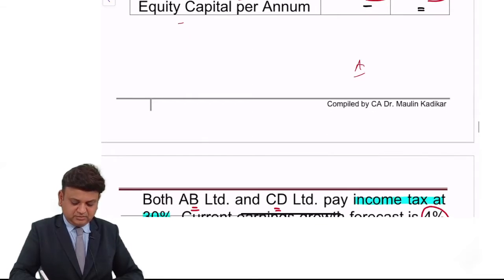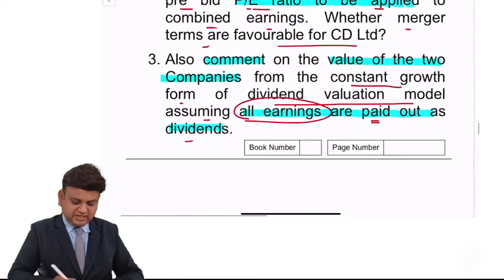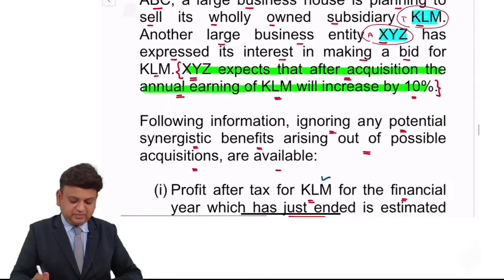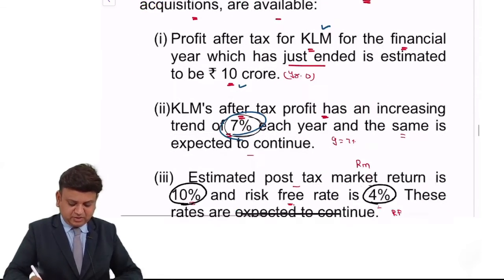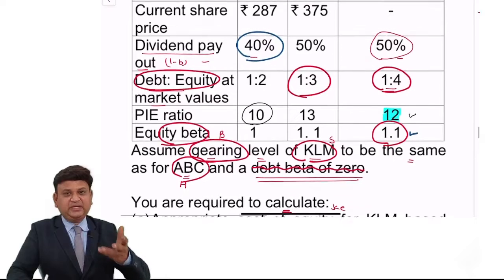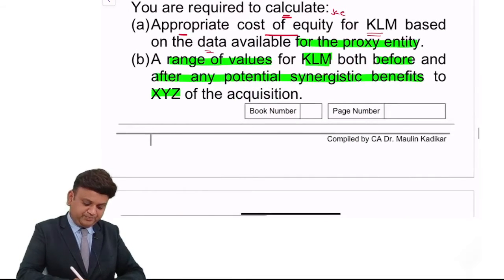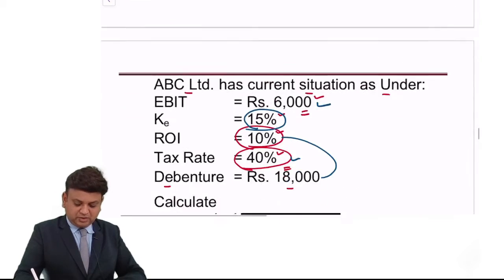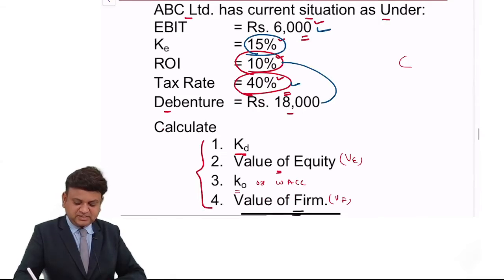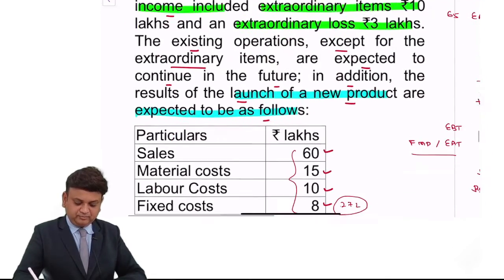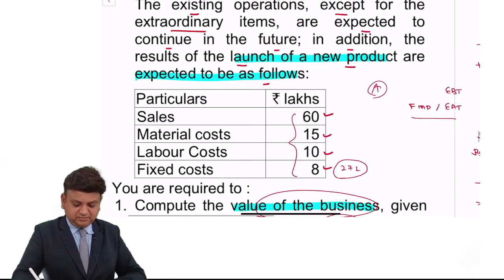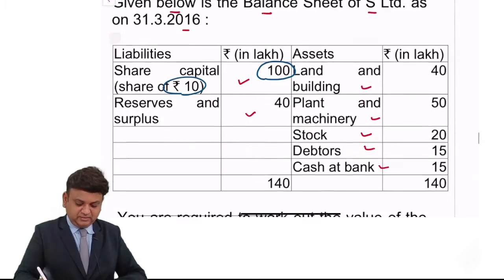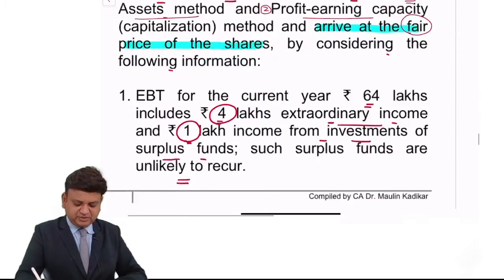This is a very good question, especially the third part. A and B are also very important. They are not very simple. This is an important question because they have provided some very special method for the valuation. This is a concept that you are going to cover in portfolio management. This is C category question. This is again a good question. Earning capitalization method for valuation of the company. This is a very simple question.